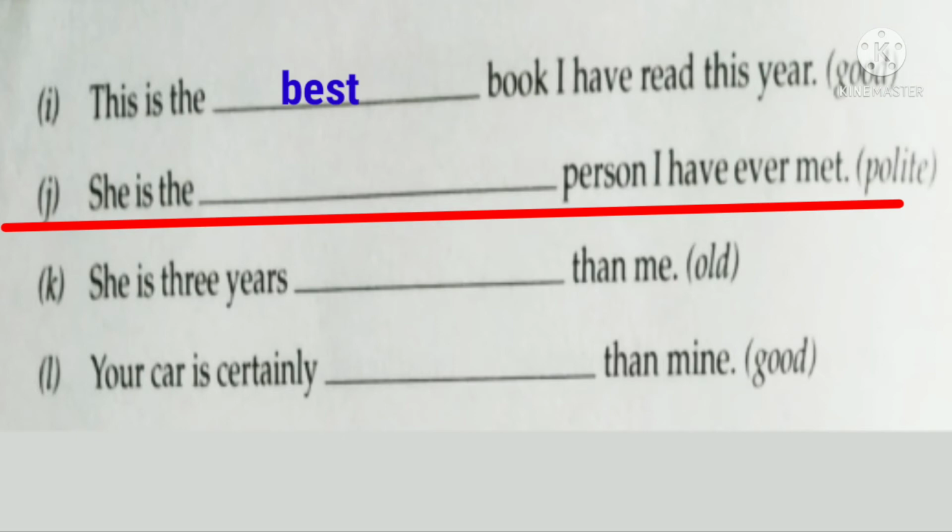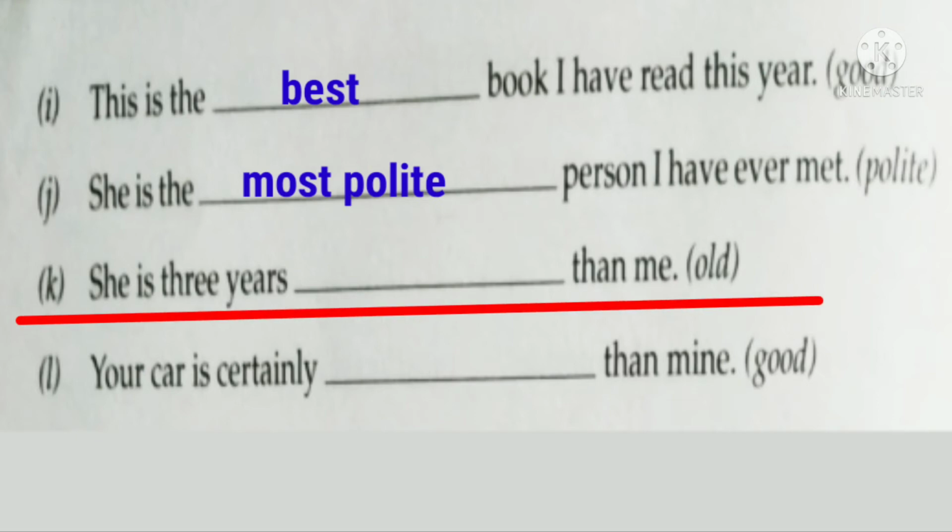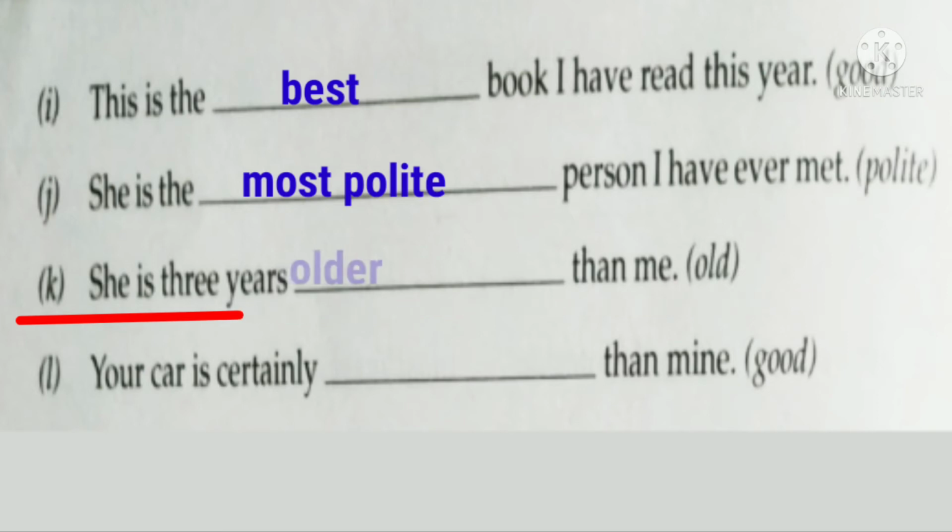So what is the superlative degree of the adjective polite? Yes, most polite. She is the most polite person I have ever met. Now look at the next sentence. She is 3 years dash than me, and the word given in the bracket is old. So which degree of comparison will be used here? Yes, we will use the comparative degree of the adjective old, and the comparative degree of the adjective old is older. She is 3 years older than me.